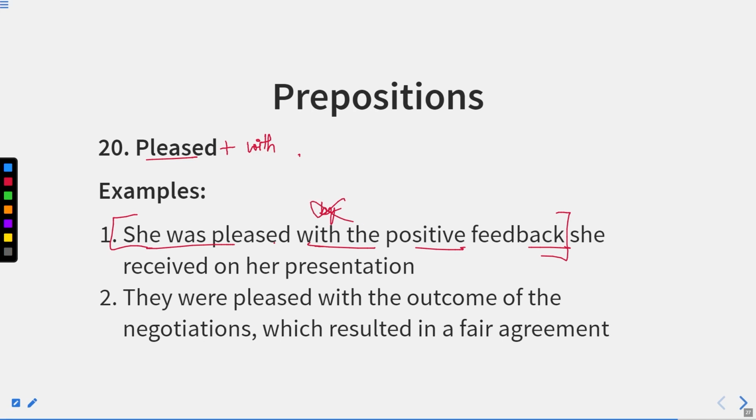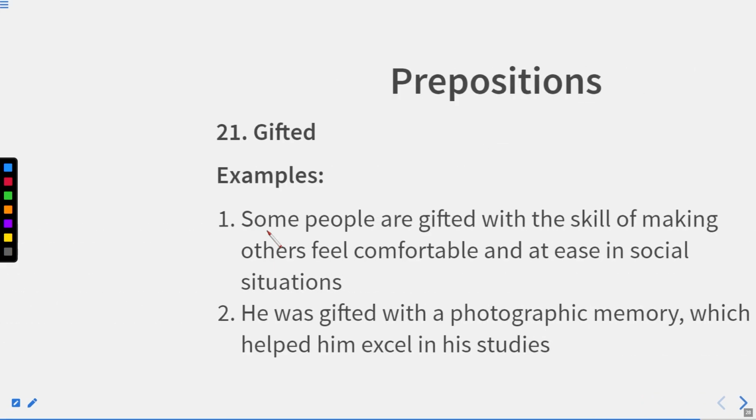That is incorrect, because we are using the word pleased. It will be followed by with only. They were pleased with the outcome of the negotiations, which resulted in a fair agreement. Again, the sentence is passive. So generally we use passive sentences in these types of structures. Now let us move to the next one.